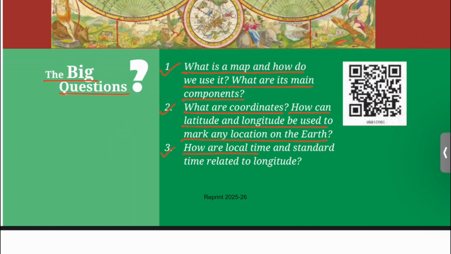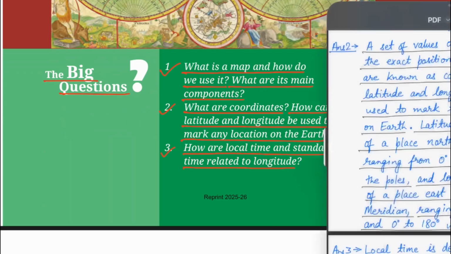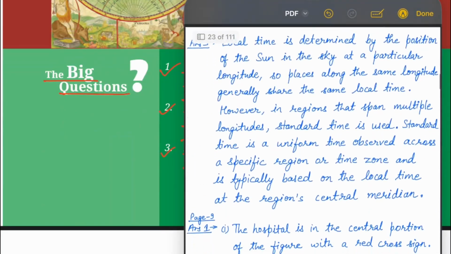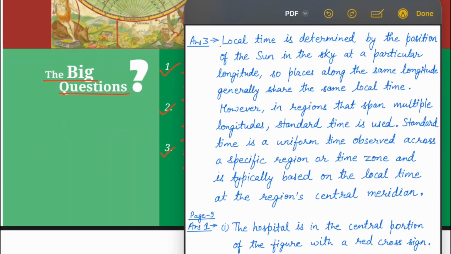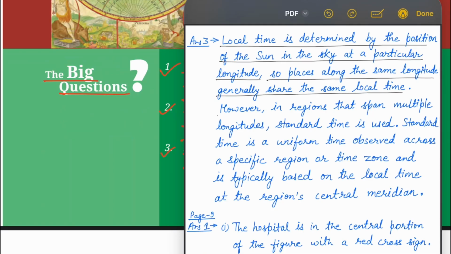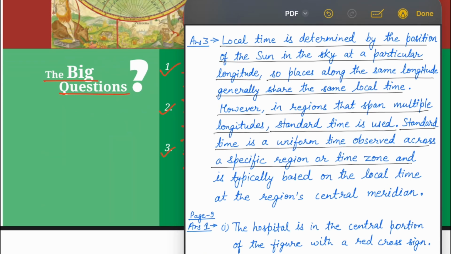3. How are local time and standard time related to longitude? You can write the answer like this. Local time is determined by the position of the sun in the sky at a particular longitude. So, places along the same longitude generally share the same local time. However, in regions that span multiple longitudes, standard time is used. Standard time is a uniform time observed across a specific region or time zone and is typically based on the local time at the region's central meridian.